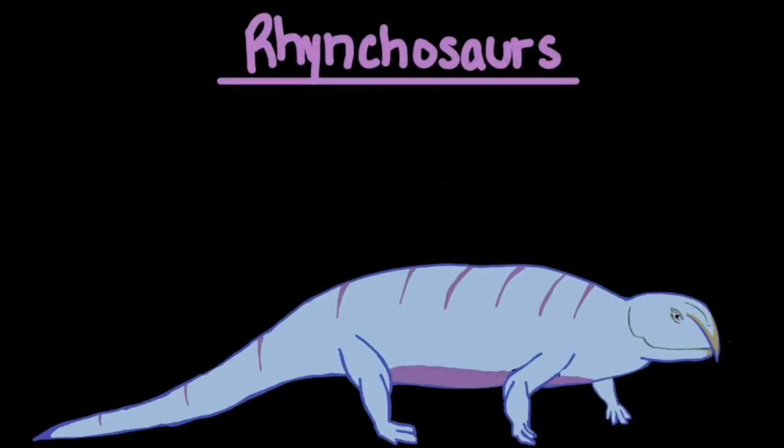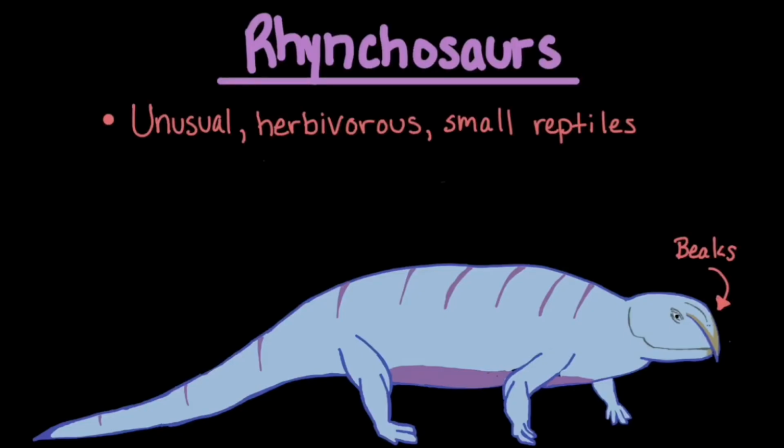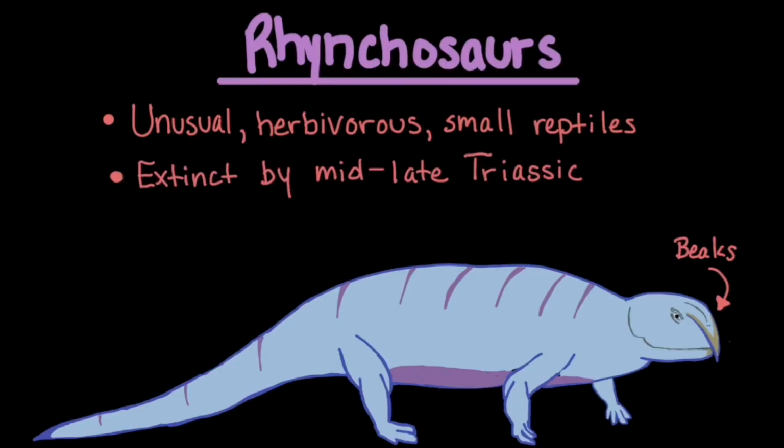Rhynchosaurs were unusual herbivorous reptiles with beaks. They were extinct by the Middle Triassic, which may have led to dinosaurs being the main herbivores after that.